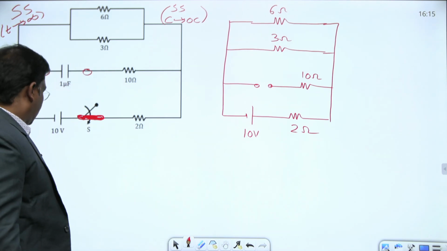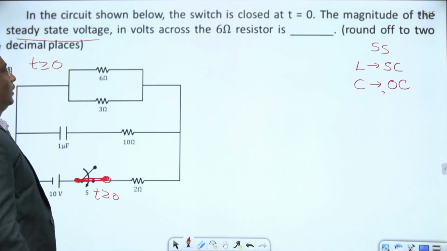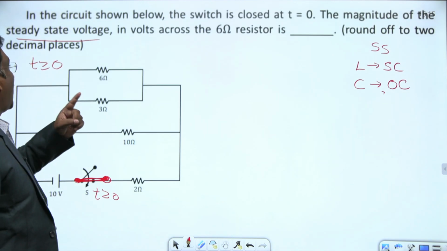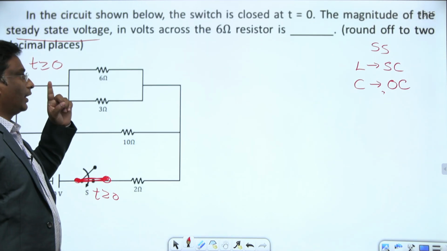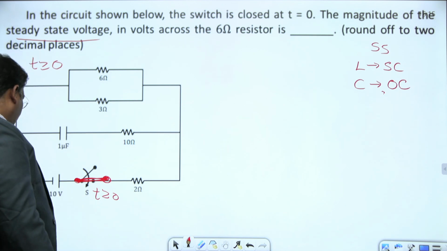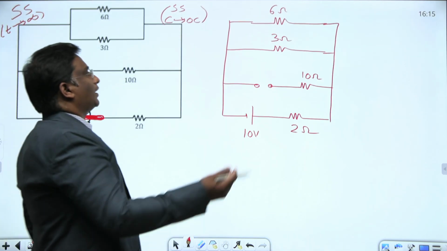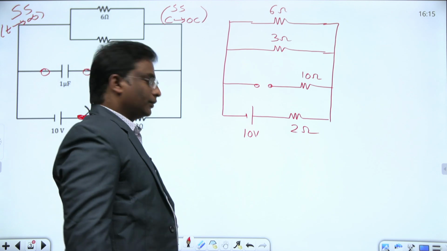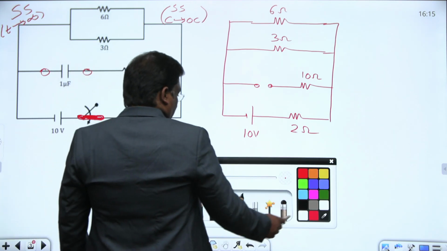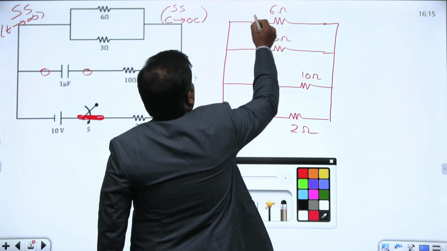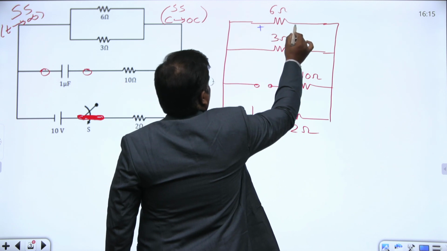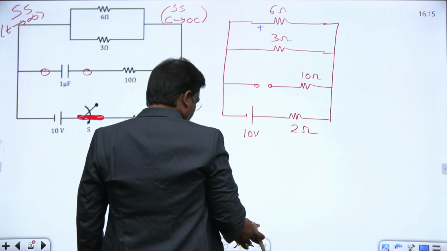And what they asked us in the question: determine the magnitude of the steady state voltage across the 6 ohm resistor. Just the magnitude, not the polarities. Voltage across this 6 ohm resistor may be plus minus or minus plus.